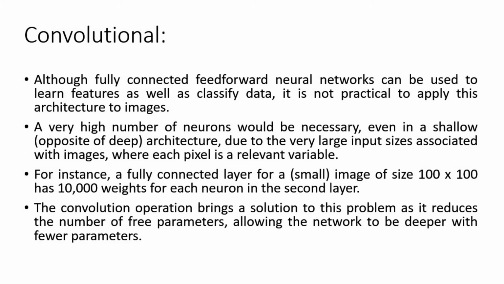Next to that, a very high number of neurons would be necessary even in shallow architectures due to the very large input sizes associated with images, where each pixel is a relevant variable. Suppose there is a 100 by 100 image, then 10,000 pixels are there in the image. So 10,000 weights for each neuron in the second layer.